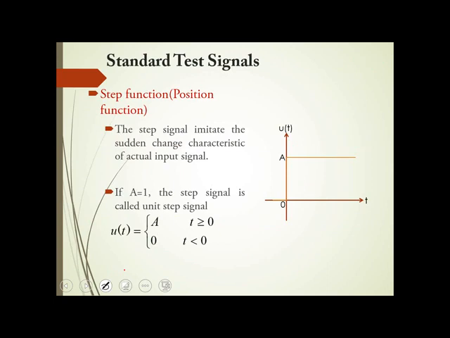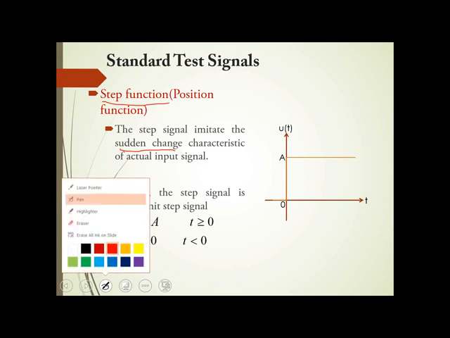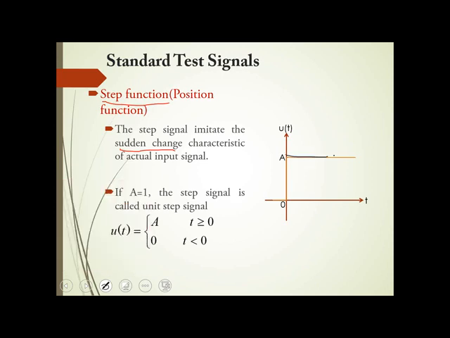So we'll see the first test signal, which is called a step function. Step function is nothing but a position function. Under your practical condition, whatever sudden change happens, you represent it by a step function. So a sudden change in the existing real system, you represent it by a step function. The step function has a magnitude A. Here it is 0. From 0 it has a magnitude A.